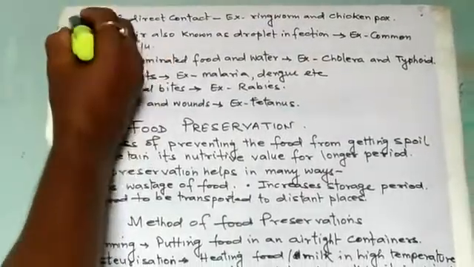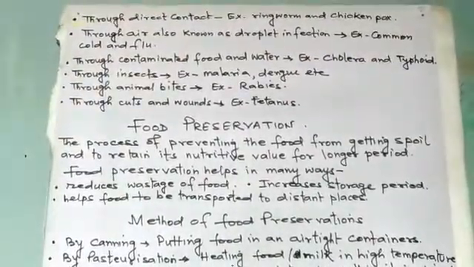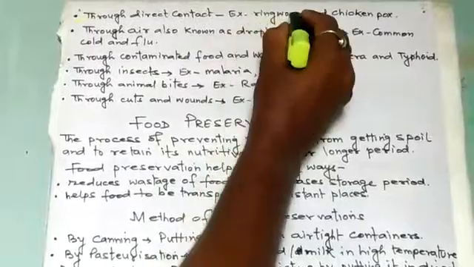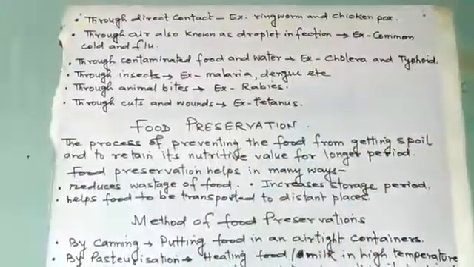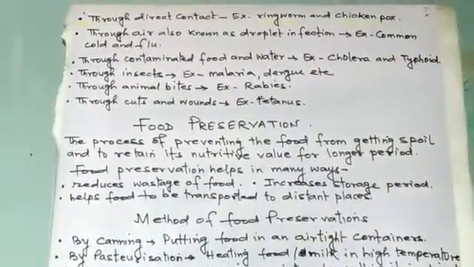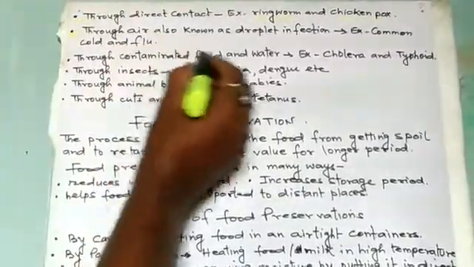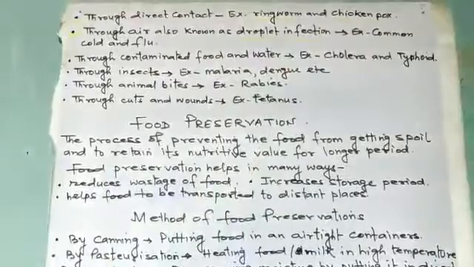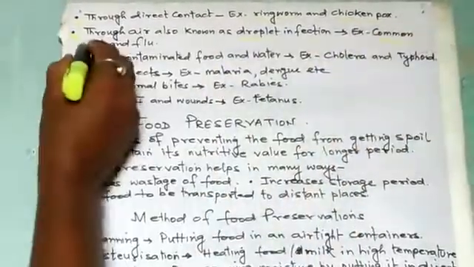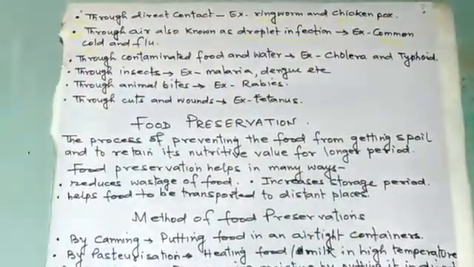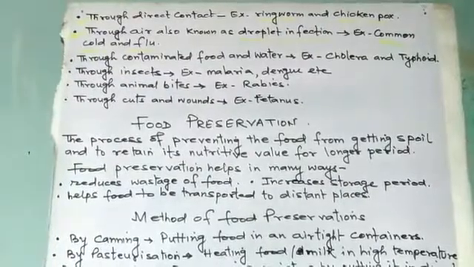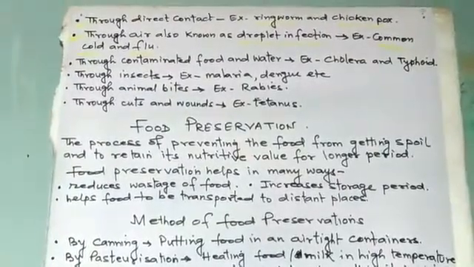First, through direct contact. Examples: ringworm and chickenpox. Second, through air, also known as droplet infection. Examples: common cold and flu. These can be transmitted through air or droplet infection.